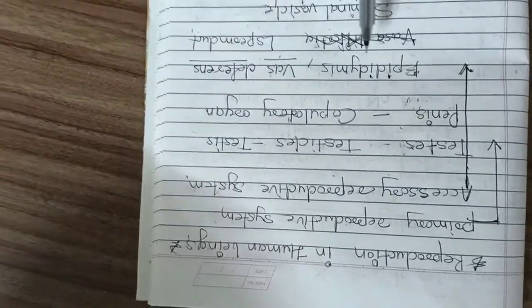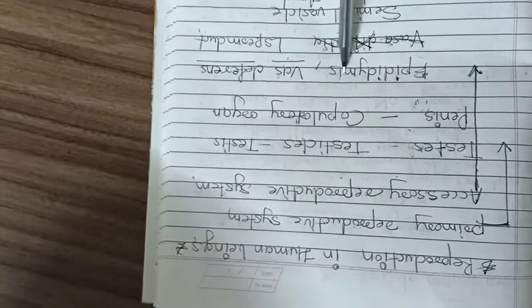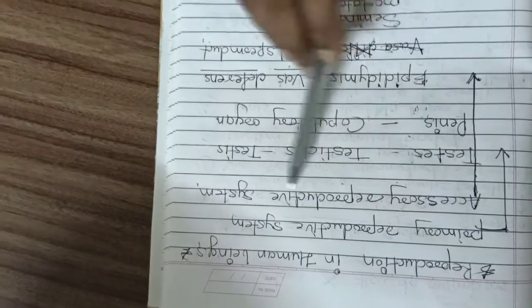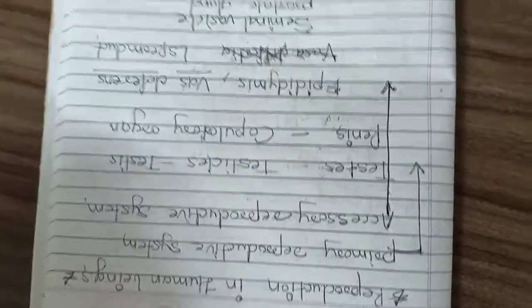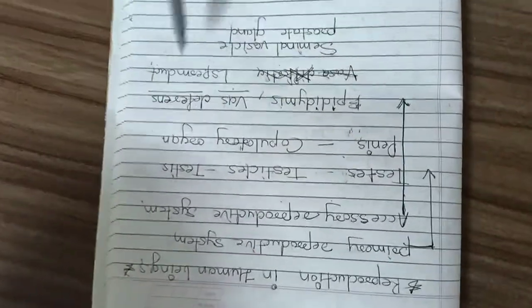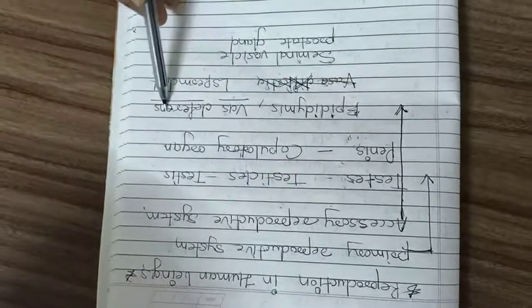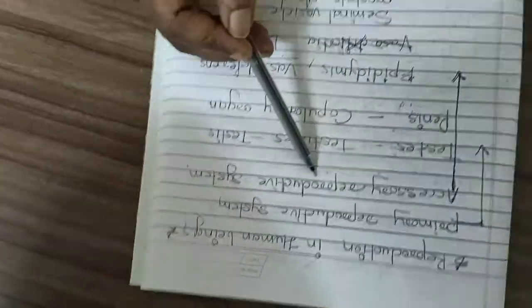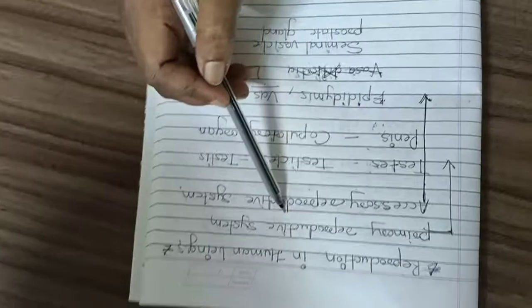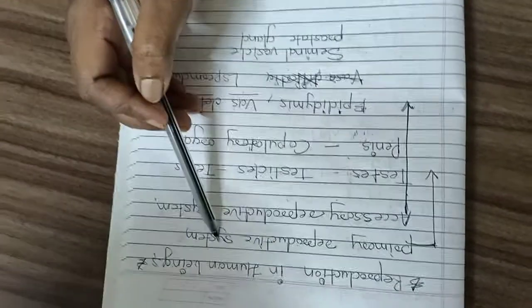The sperm duct, also called the vas deferens. Then the other parts of the accessory reproductive system are the epididymis, the seminal vesicle, and the prostate gland. So these all come into the accessory reproductive system, which helps the primary or necessary reproductive system.